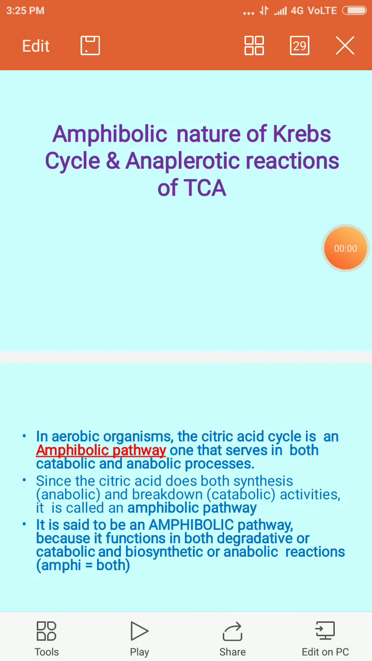Students, in the last class we focused on the aspects of the TCA cycle, how the NADH reducing equivalents are going to be synthesized in the energy yielding reactions. So far, in the last topic, what we discussed was energy yielding reactions.